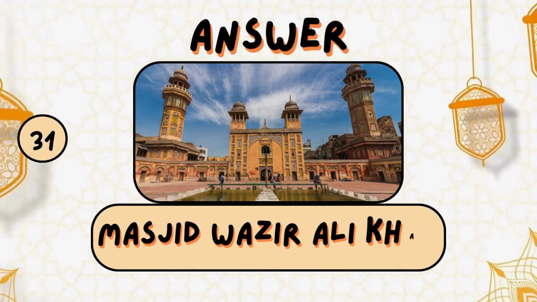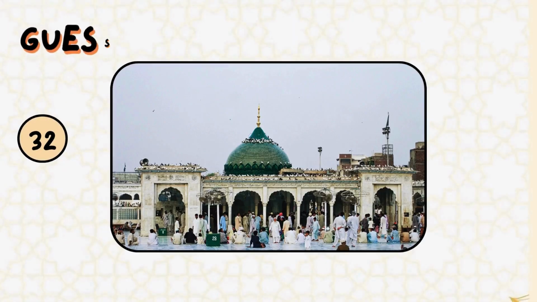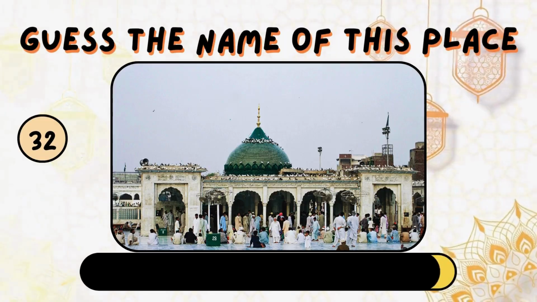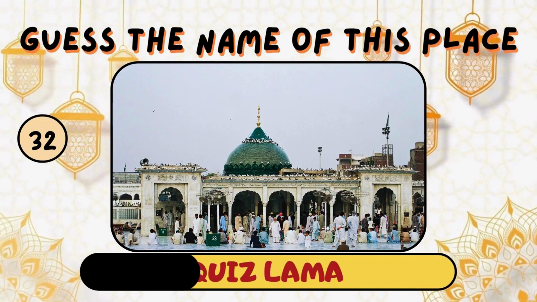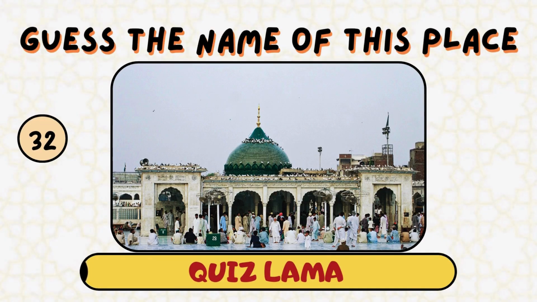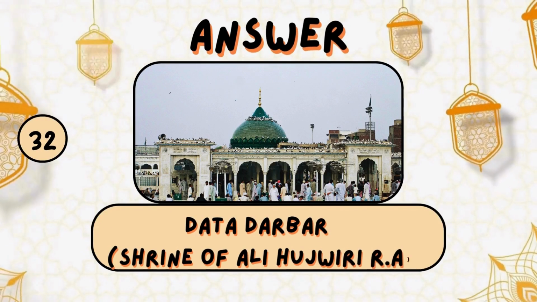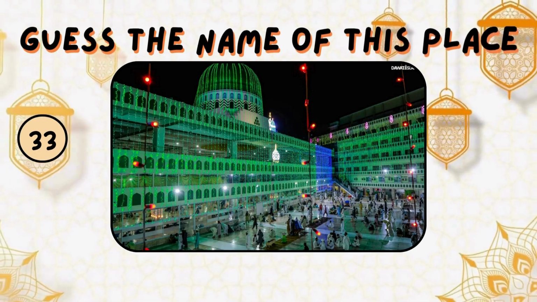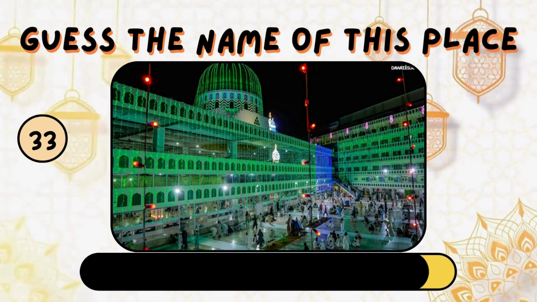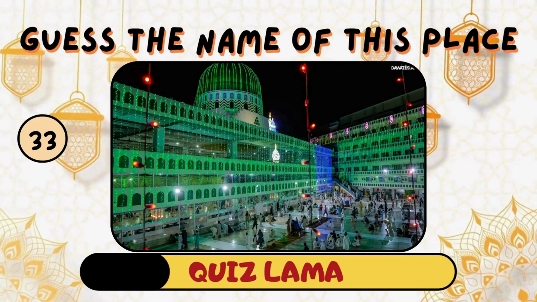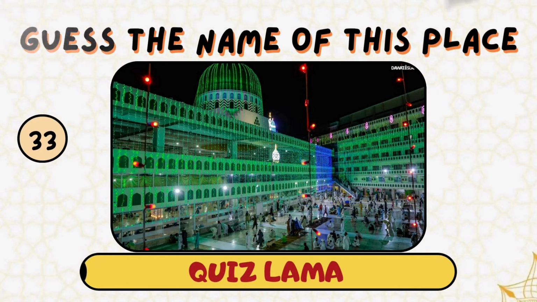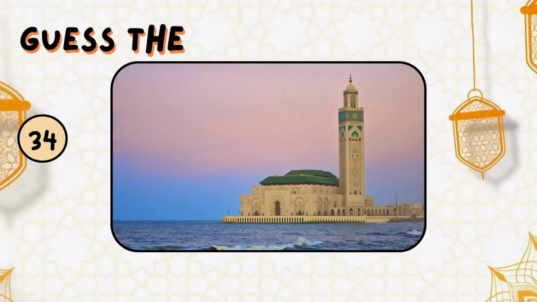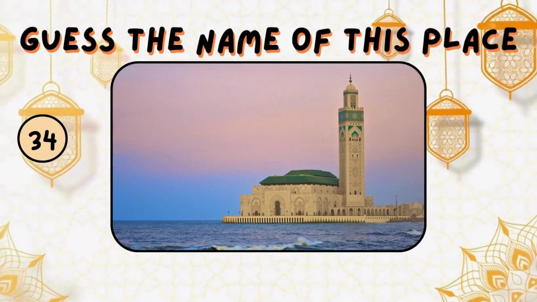It is Masjid Wazir Ali Khan. Guess the name of this place. It is Data Darbar. Guess the name of this place. It is Faizan-e-Madina, Karachi. Guess the name of this place.